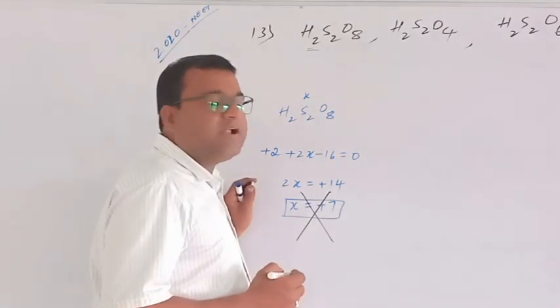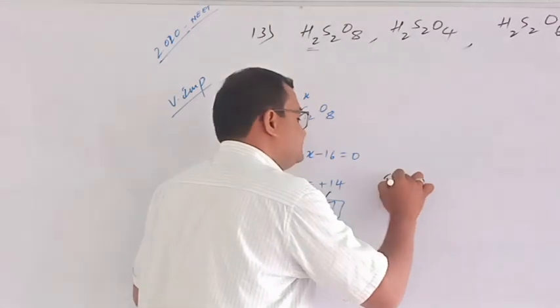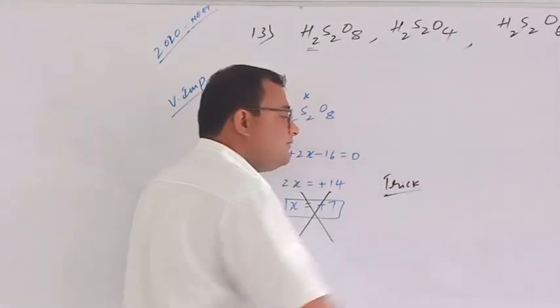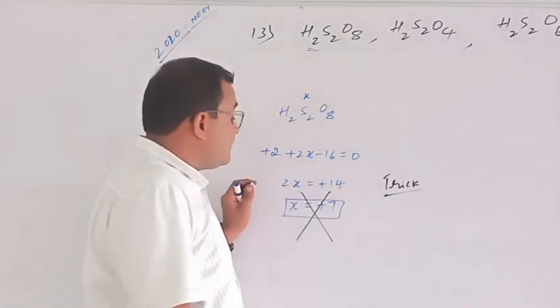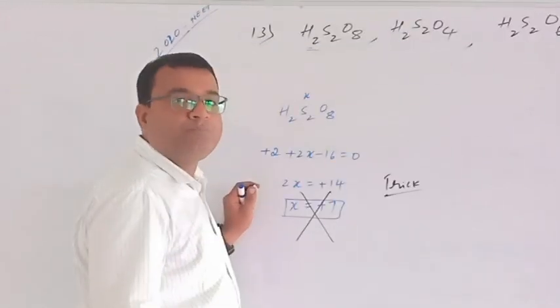I will give the trick. What is the trick? Sulfur belongs to which group?